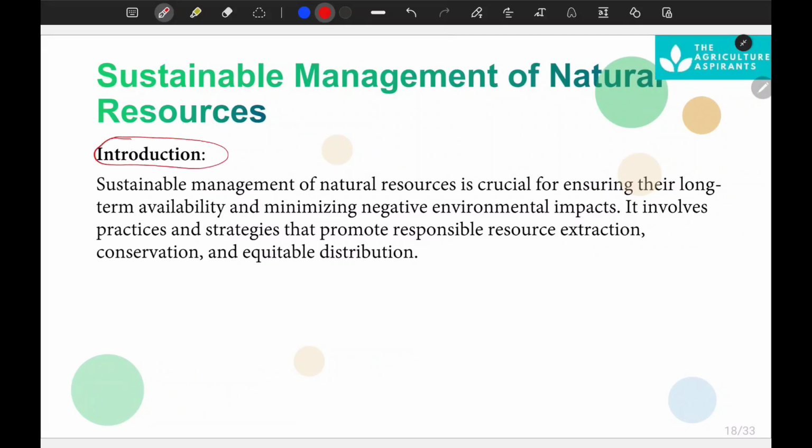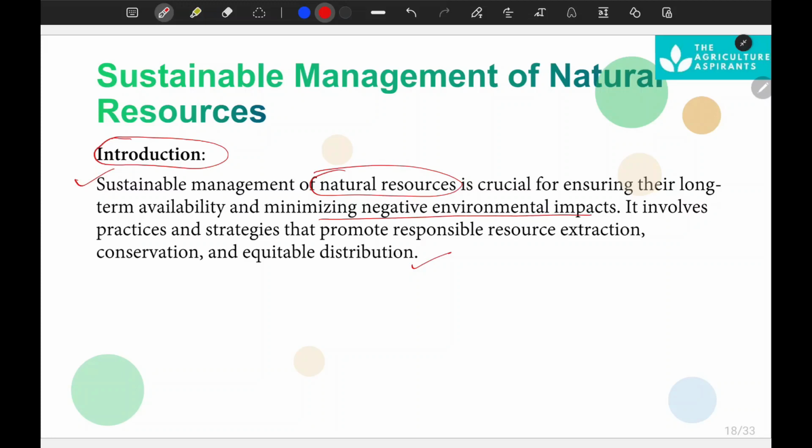Okay, so let's move to the next part. It is a basic template I have written for you: sustainable management of natural resources. If you get any question from this topic, just copy paste it, or you can modify and use it. So what is sustainable management of natural resources? It is crucial for ensuring the long-term availability of natural resources and minimizing the negative environmental impacts.